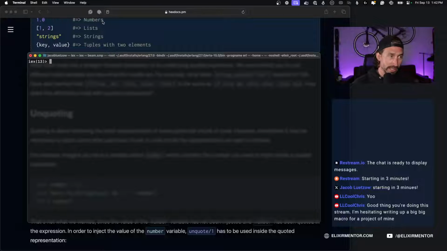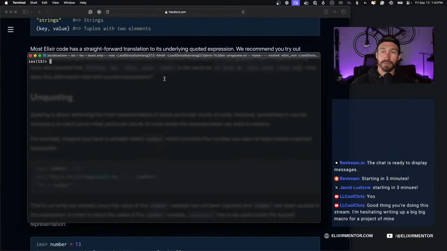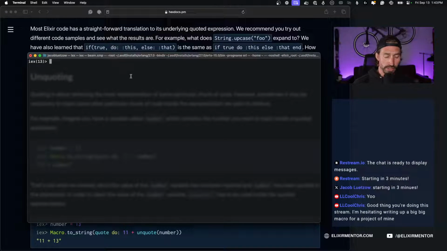All right, just clearing that so we can read again. Most Elixir code has a straightforward translation to its underlying quoted expression. We recommend you try out different code samples and see what the results are. For example, what does String.upcase expand to? Let's try it out. If we do quote do, and then String.upcase, passing in a value _foo, and we hit enter.